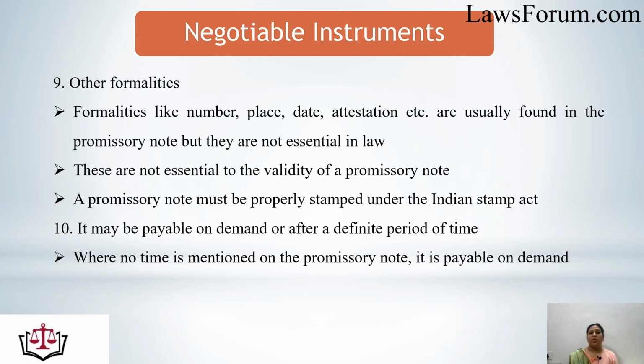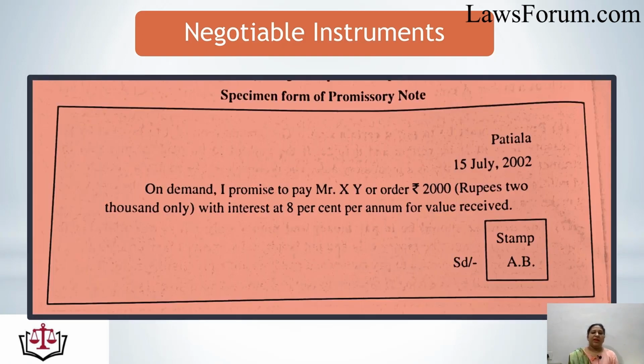It may be payable on demand or after a definite period of time. That means where no time is mentioned on the promissory note, it is payable on demand. Payable on demand means that whenever the payee wants to have the payment, he can show it to the maker. Next, this is a specimen form of the promissory note.